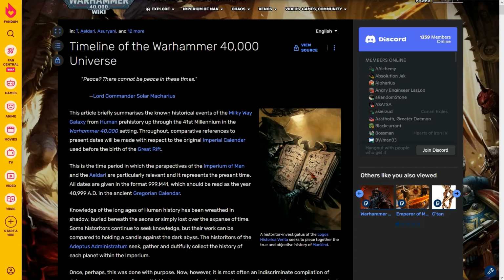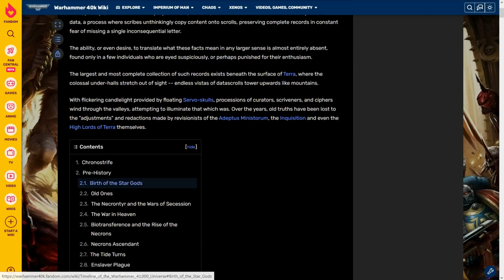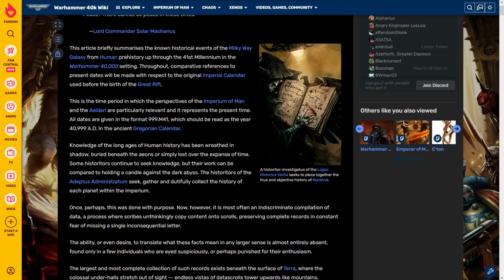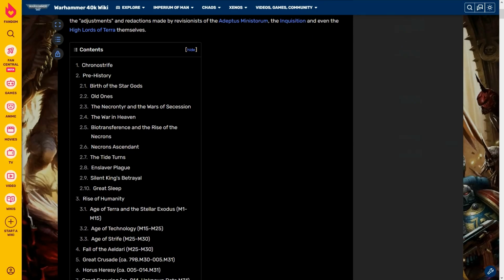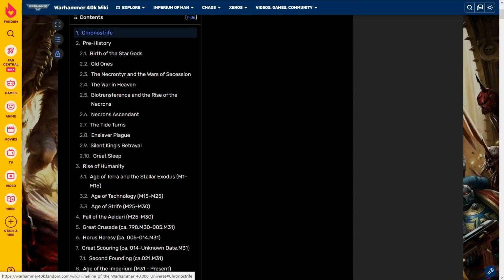Now, anyway, the timeline of the 40K universe starts with the Chrono Strife and then the prehistory, which is why I was going to go through it anyway. I'm not going to read the setup of the article. It sounds like that's just stuff about why the page is the way it is, but I'm going to read the Chrono Strife, the prehistory, and then bounce over to another tab about Terra.